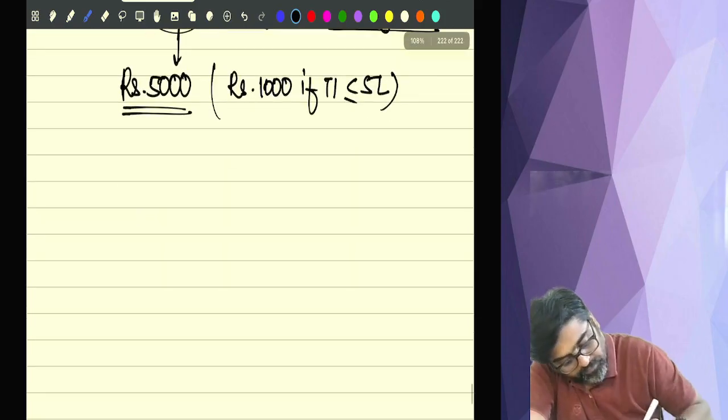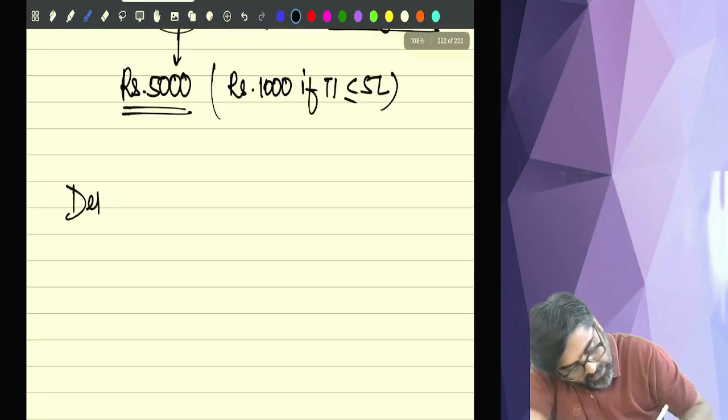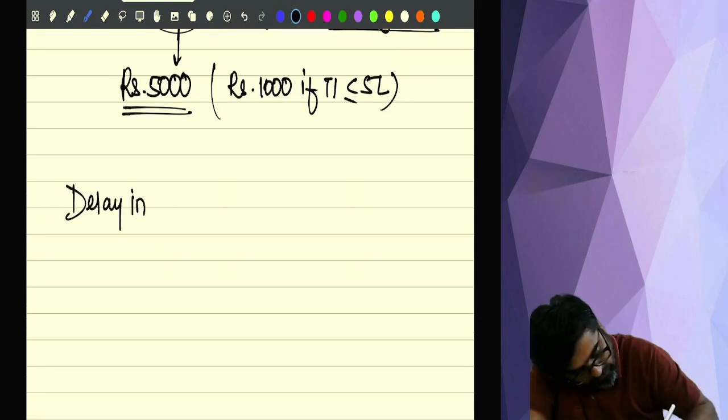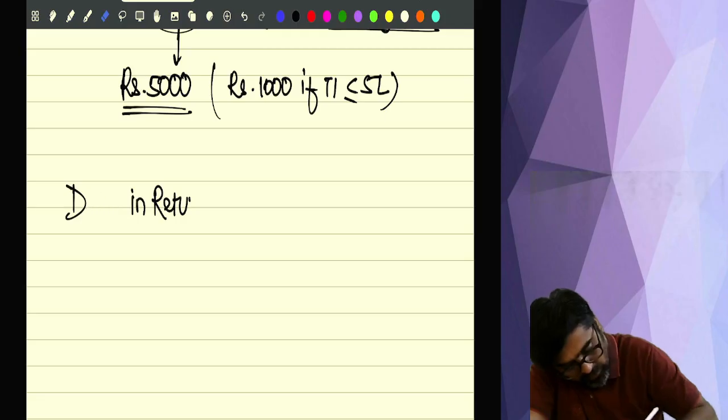Now see, delay in return, not delay, I'll write default.